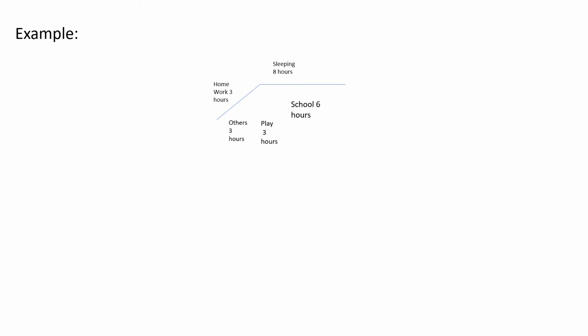Here I'll explain the pie chart with an example. Some information was given about how you spend the hours in one day. You sleep for 8 hours, spend 6 hours in school, and play for 3 hours.